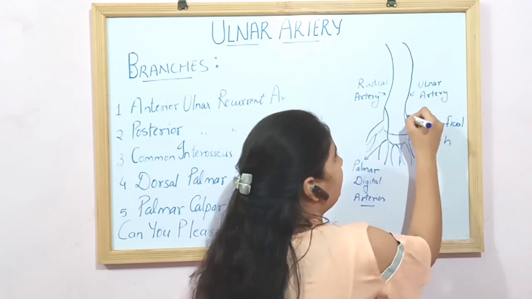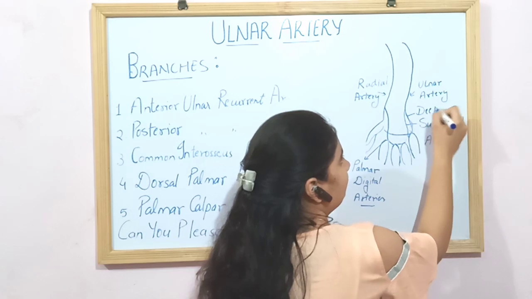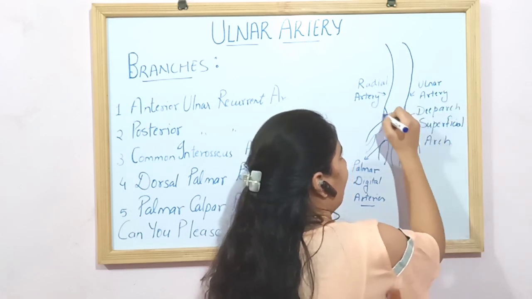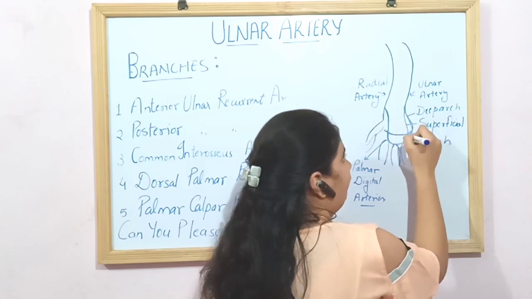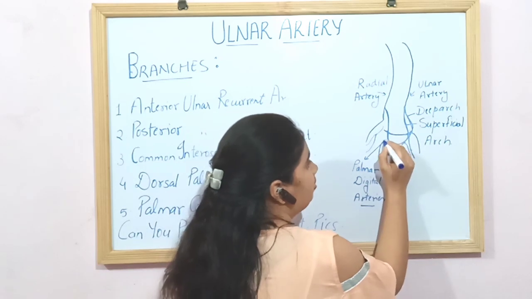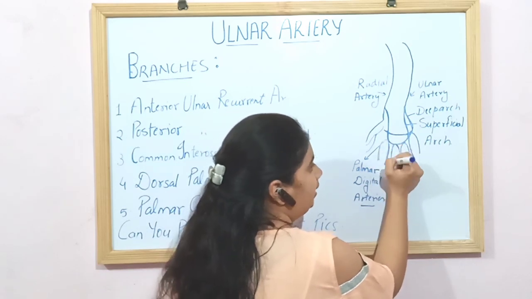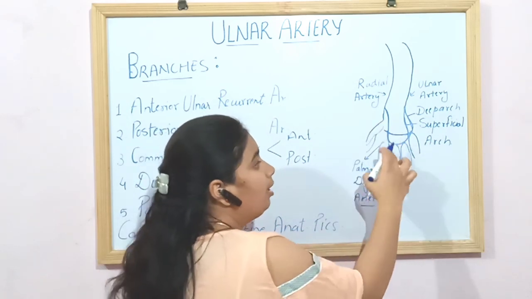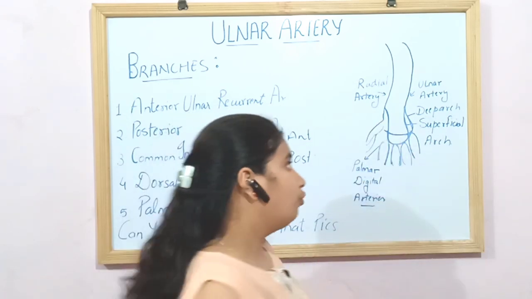This one is your deep arch. And this is your superficial arch. From there, several branches arise, the palmar digital arteries. These are your palmar digital arteries, going to the thumb and all the fingers present over here.